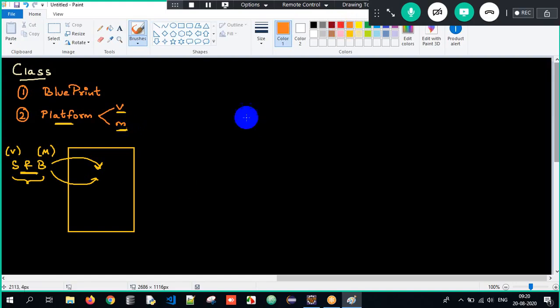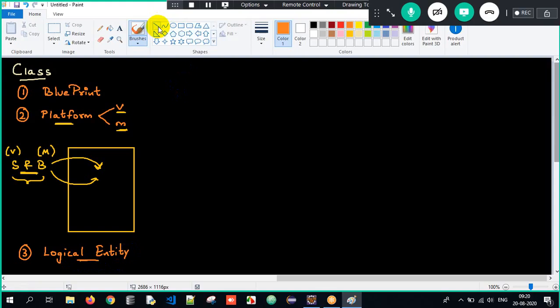We also write this as a logical entity. Class is a logical entity. It does not occupy any space here for execution. Okay. Class is a logical entity as well. Okay. Got the clarity here?